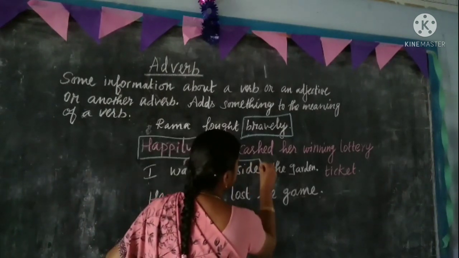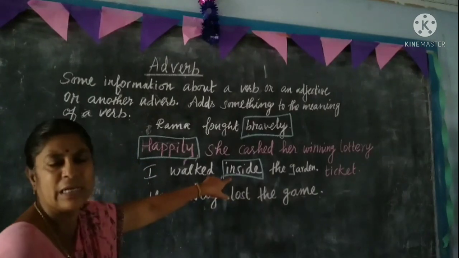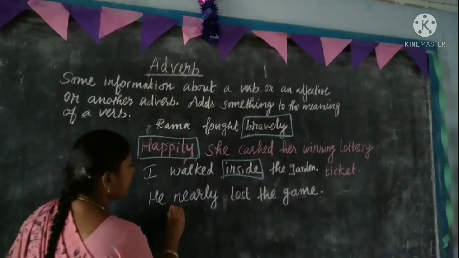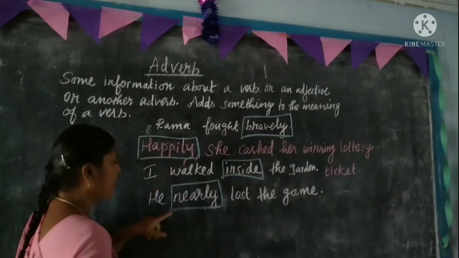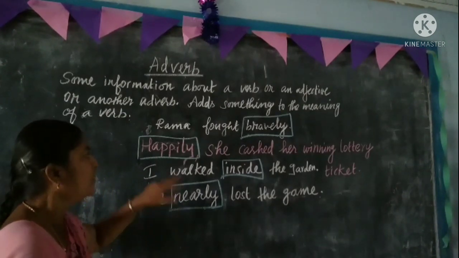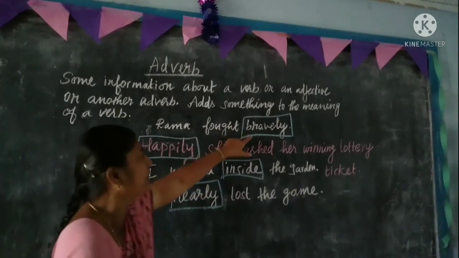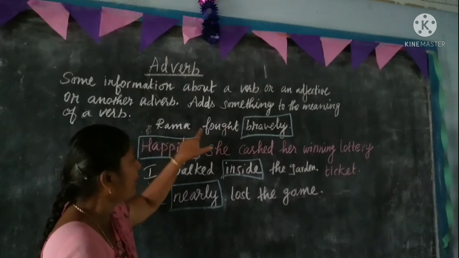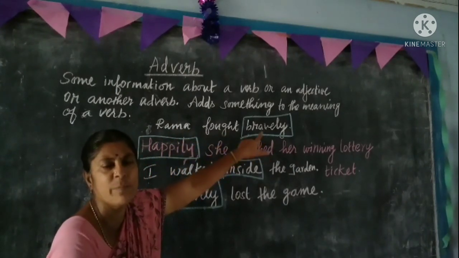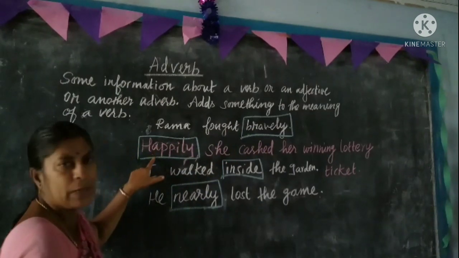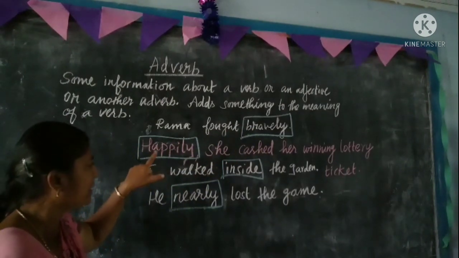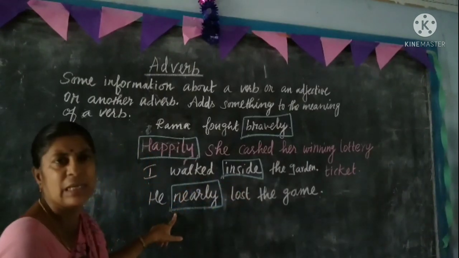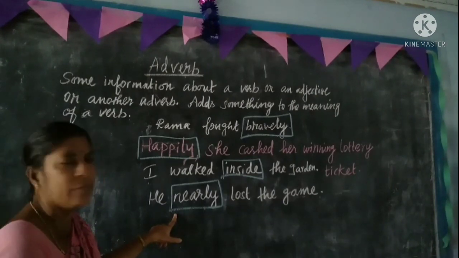I walked inside the garden. Here the word inside is an adverb, placed in the middle of the sentence. He nearly lost the game. Here the word nearly is an adverb. So an adverb takes its position either at the end, the beginning, or the middle of the sentence. See here, Rama fought bravely. Bravely is an adverb at the end of the sentence. Happily is an adverb at the beginning. Inside is an adverb in the middle. Similarly, really is an adverb in the middle of the sentence.